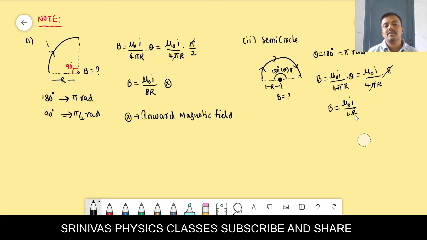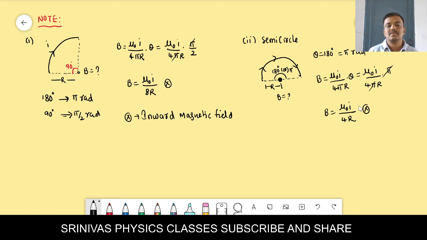When the current is in clockwise, automatically the direction of the magnetic field is